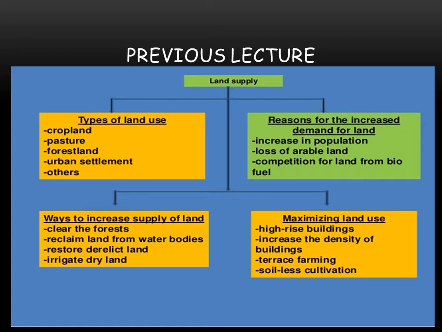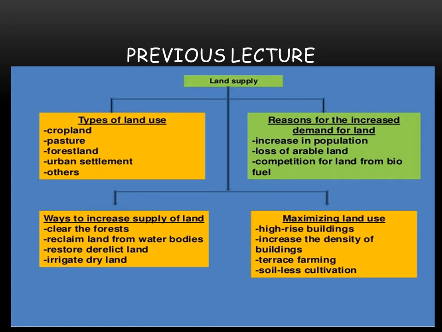Then is forest land. For a better environment and better atmosphere for a country, 25% of the land should be forest land. So a lot of area is reserved by the forest areas. Then urban settlements: all the city areas, all the public amenities, all the facilities, the buildings, the factories, the industries come under urban settlements. And some others, like we need areas for recreational purposes and educational purposes, come in others.